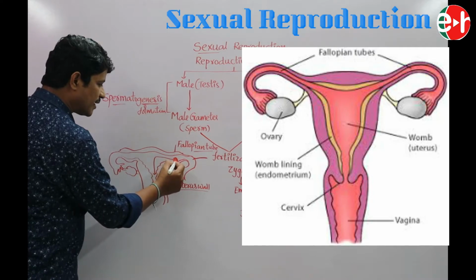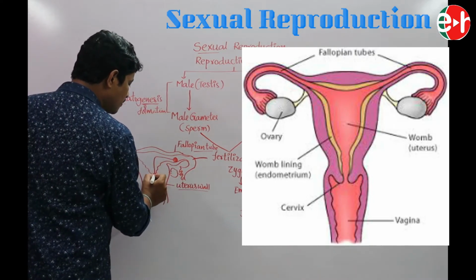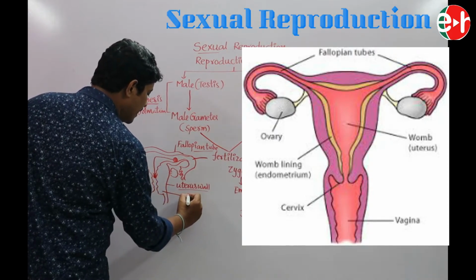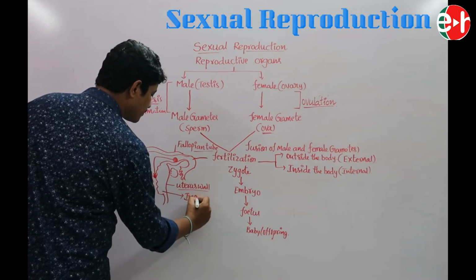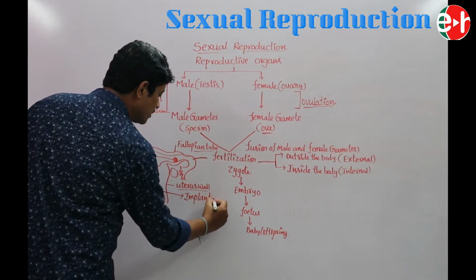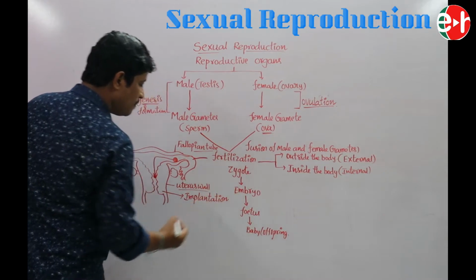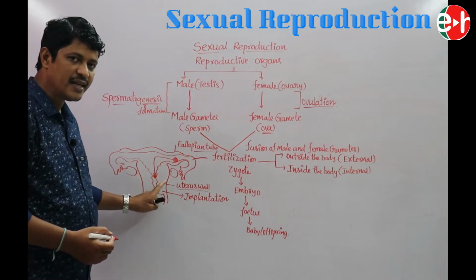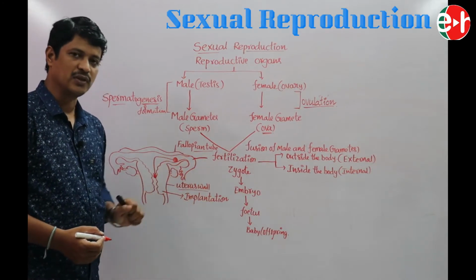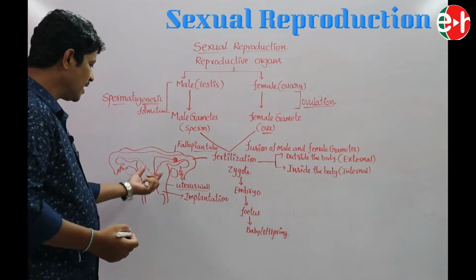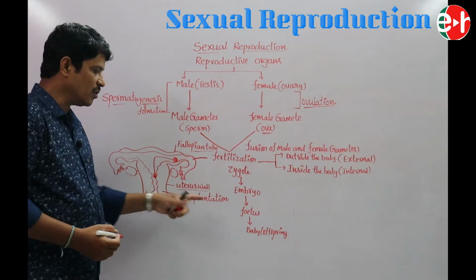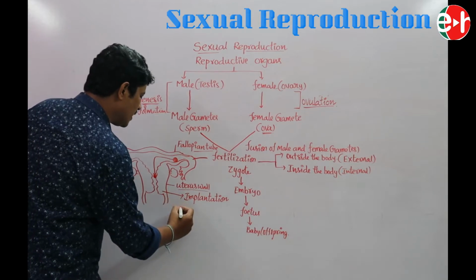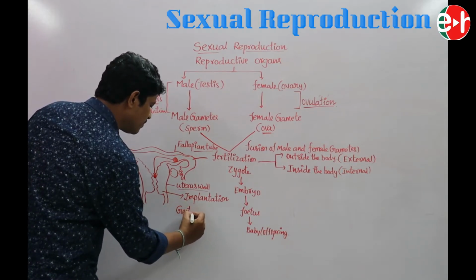The attachment of the fertilized egg with the uterus wall is called the implantation process. After implantation, inside the uterus, the embryo develops into a fetus, and the fetus into the offspring. This development is called the gestation period.